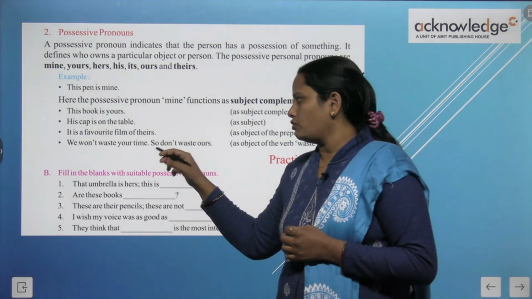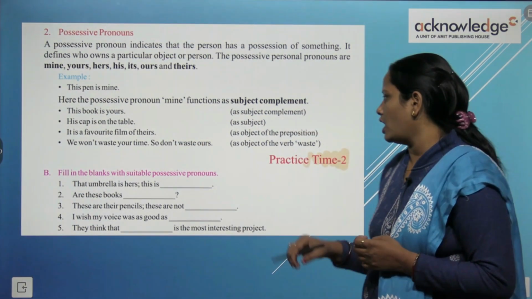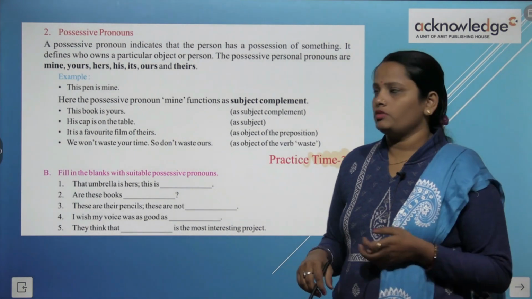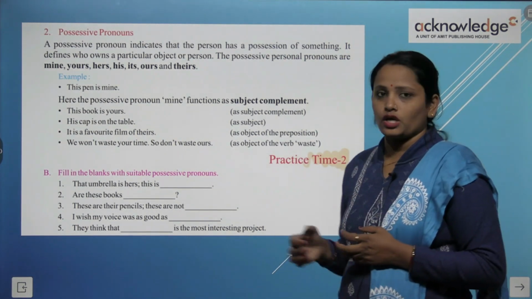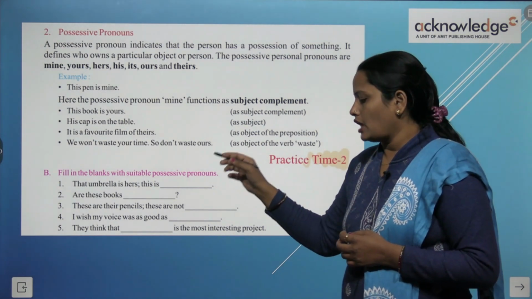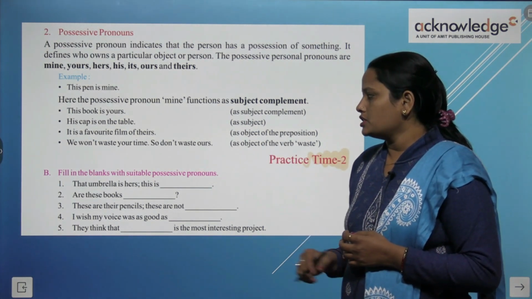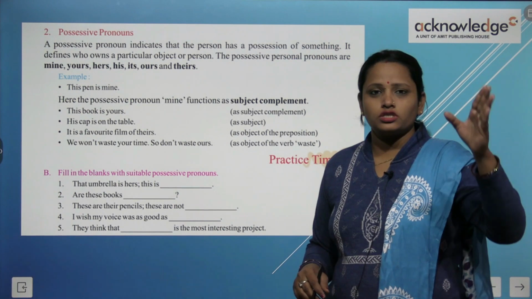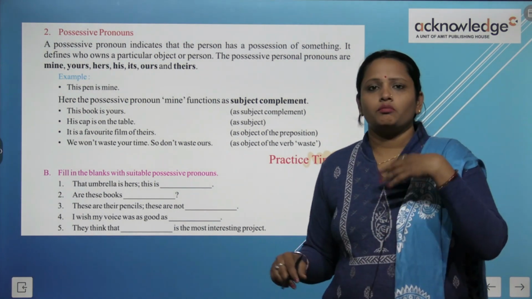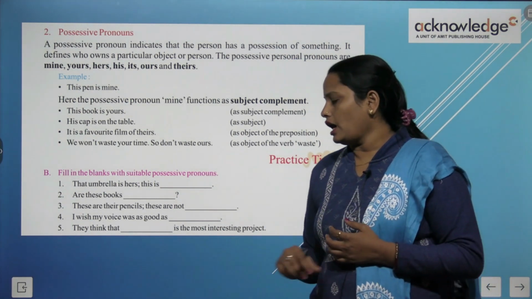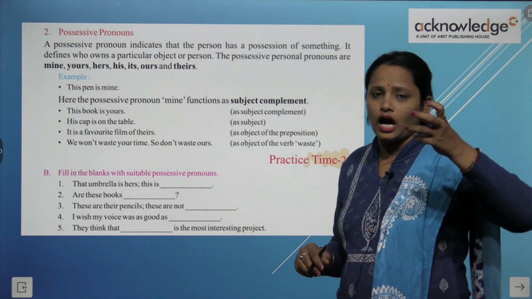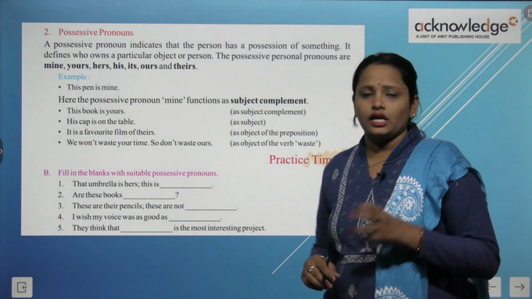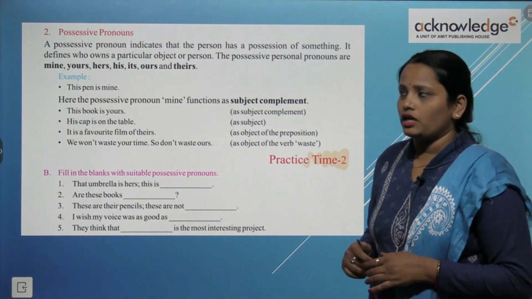And we won't waste time, so you don't waste ours. Here also object verb is used. Now fill in the blanks with suitable pronoun. Possessive pronoun हमें यहाँ पे fill करना है. That umbrella is hers. वो जो umbrella है वो उसका है. This is mine. You can write here mine. Are these books ___? अब क्या ये books हम किसी से पूछ रहे हैं कि are these books? यहाँ क्या लिखेंगे? Yours. क्या ये book तुम्हारी है?